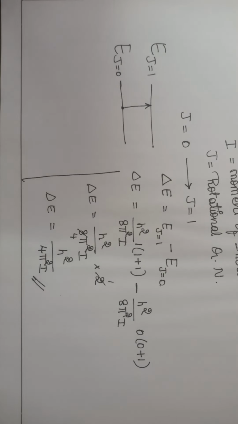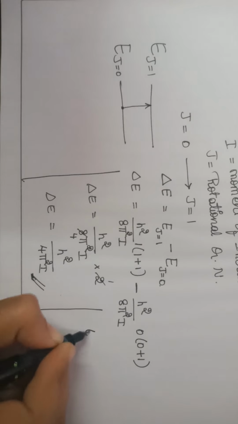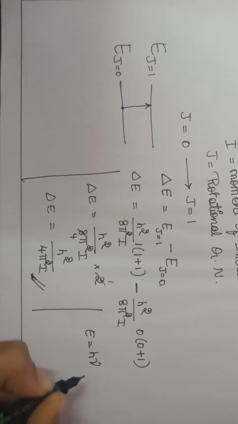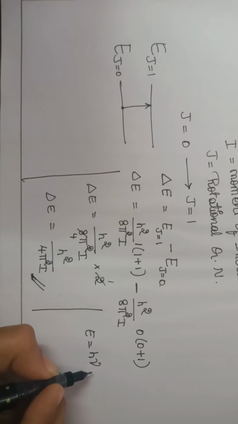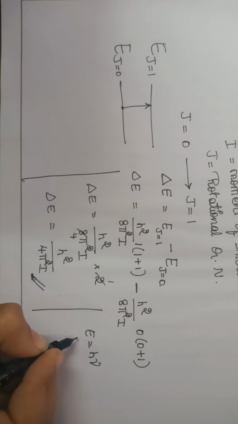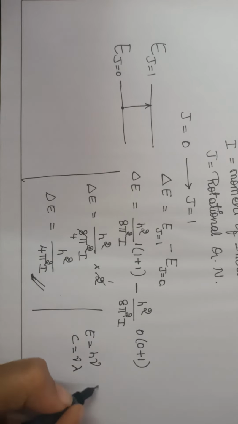For the same energy expression, we can also write it in terms of wave numbers. For example, we have E is equal to h mu, where h is Planck's constant and mu is the frequency. Likewise, c is equal to mu lambda. So E is equal to hc by lambda.